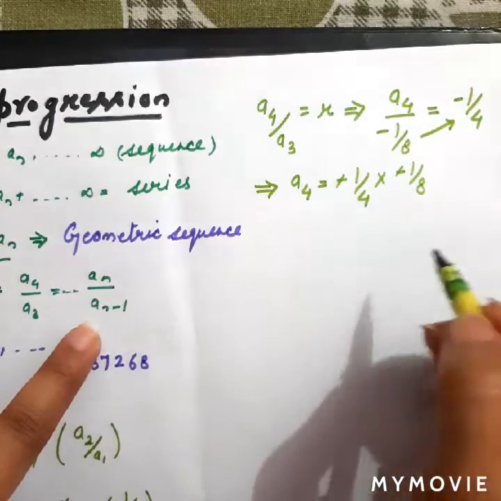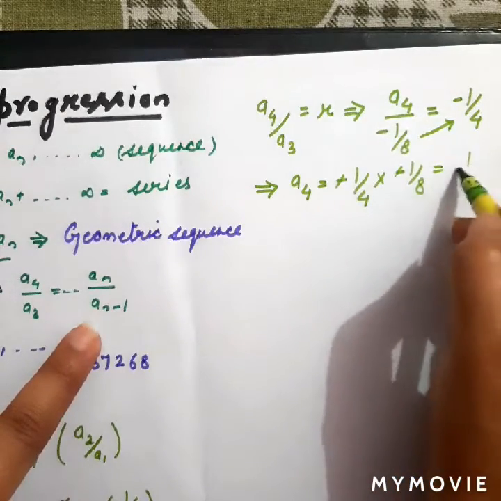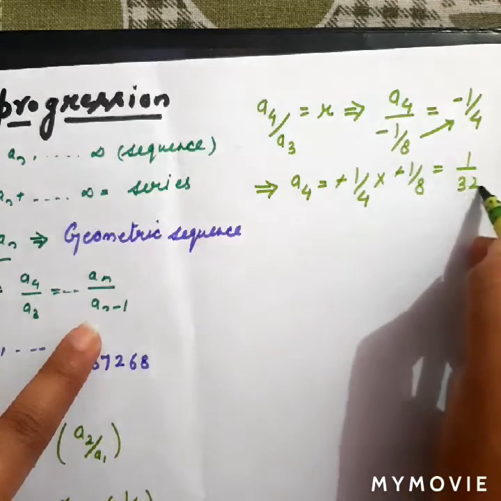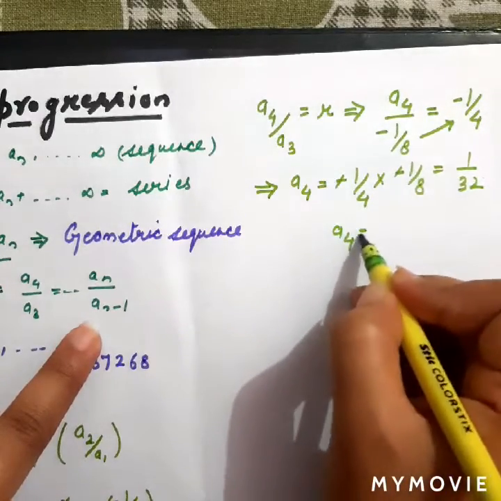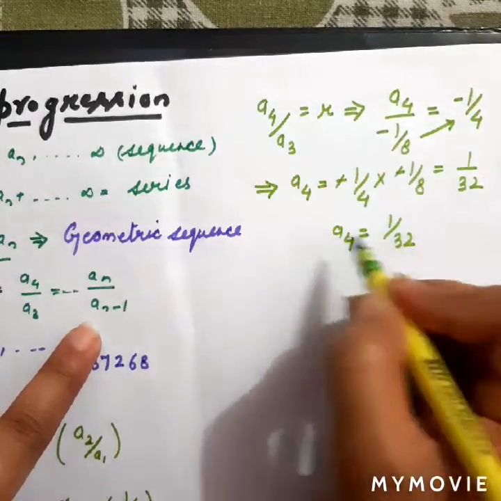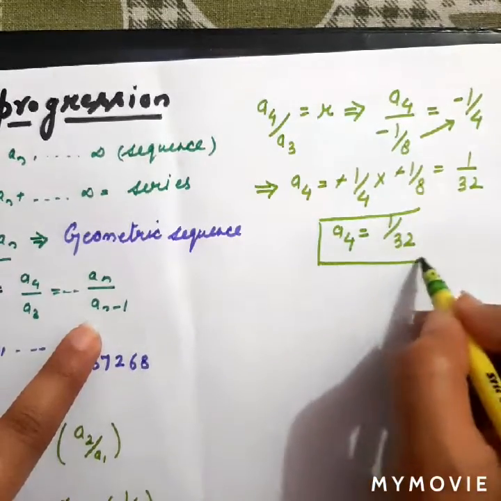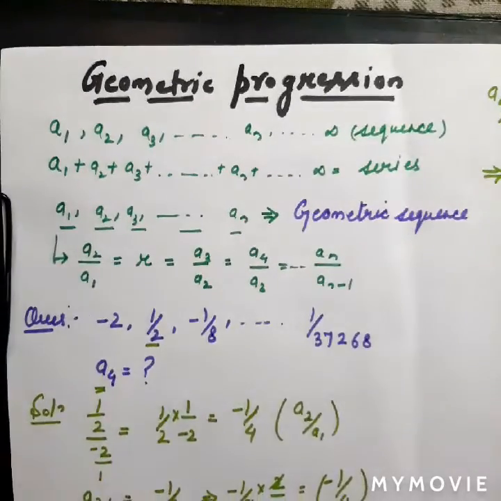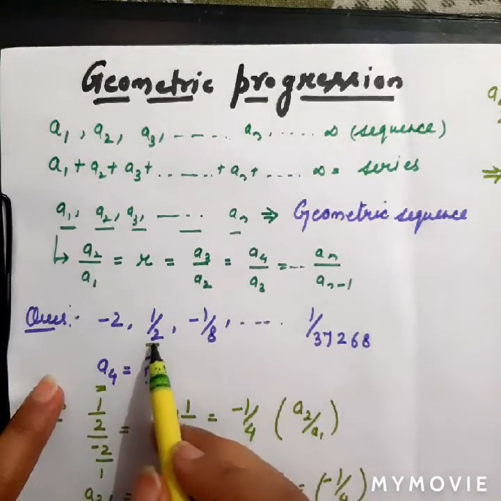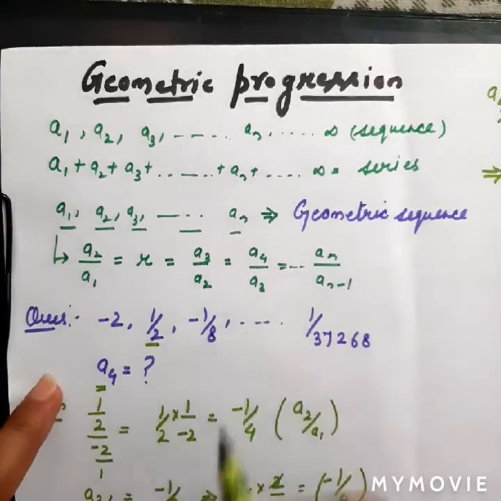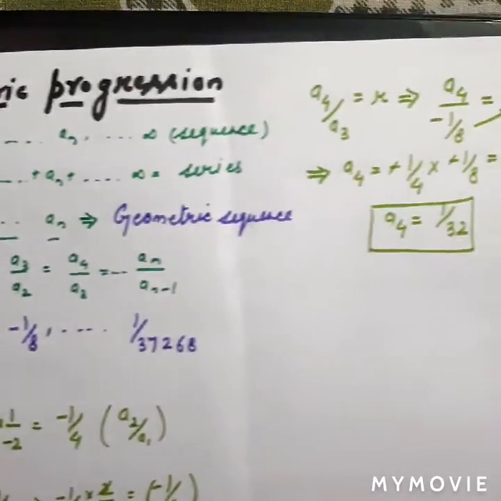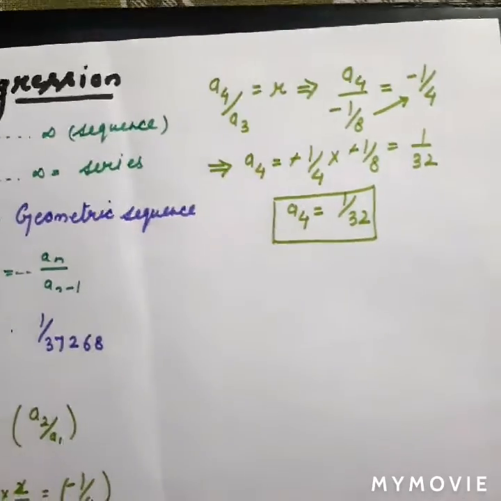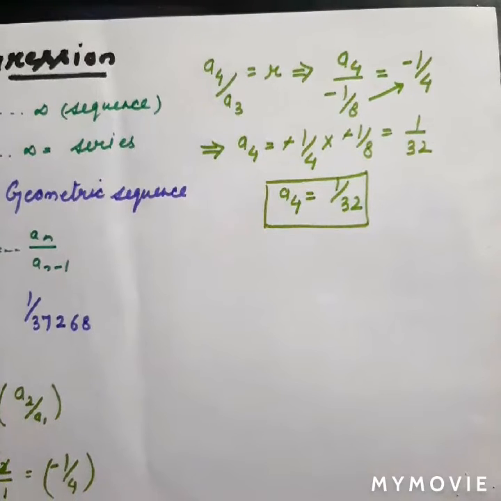This is cancelled out, and this is equal to 8 4s are 32. So the value of a4 is equal to 32. So this is all about this. The first term was minus 2, the second 1 by 2, then minus 1 by 8, and the fourth term is equal to 1 upon 32. So it was actually simply how to find a term.